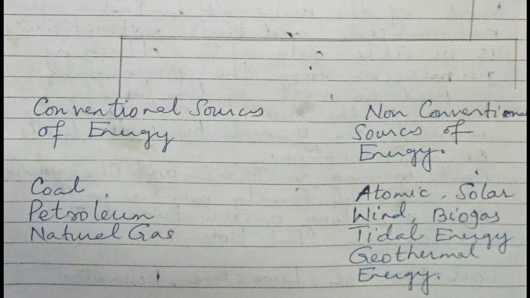Those sources of energy which we have been using from many years ago are the conventional sources of energy. Non-conventional sources of energy are the newly developed sources of energy, and their use is limited to a few years back. These resources are atomic energy, solar energy, wind energy, biomass, tidal energy, and geothermal energy.